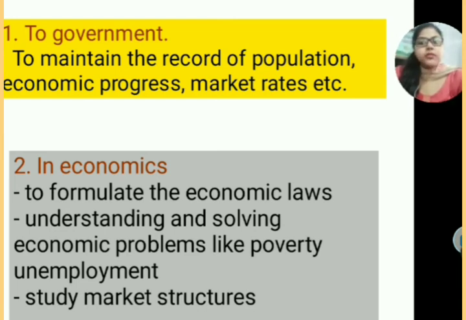Next one is studying market structure. There are different types of markets, for example monopoly, monopolistic competition, perfect competition, oligopoly, duopoly. How you recognize them and how you make strategies for them is also a part of statistics, and that is how statistics is important in economics.